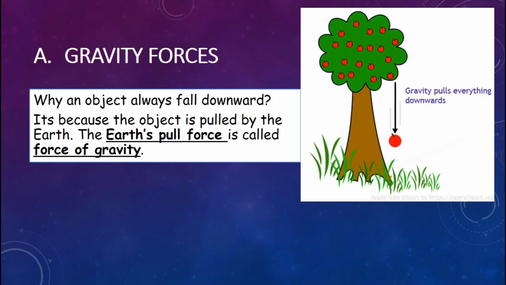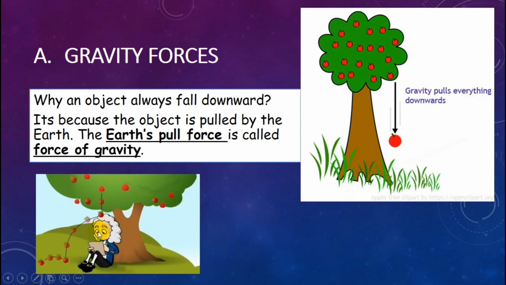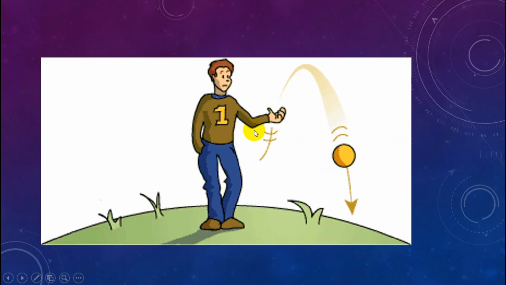Okay, we continue. Gravity force. Why does an object always fall downward? It is because the object is pulled by the earth. The earth's pull force is called the force of gravity. It makes everything fall down to the earth. Like this also. You throw something, for example a ball, and it will fall down to the ground or to the earth.